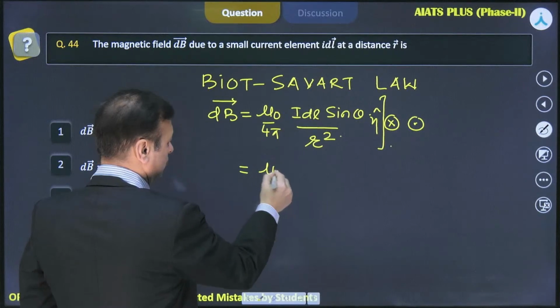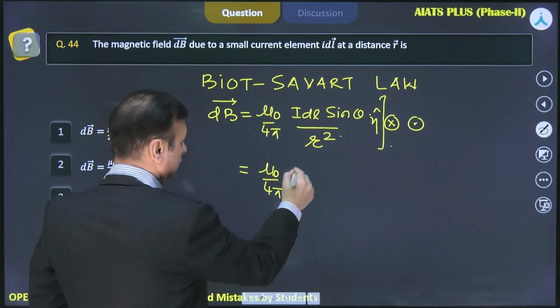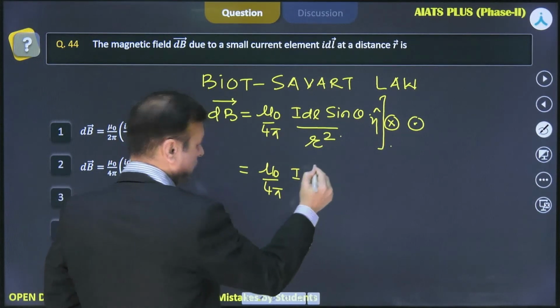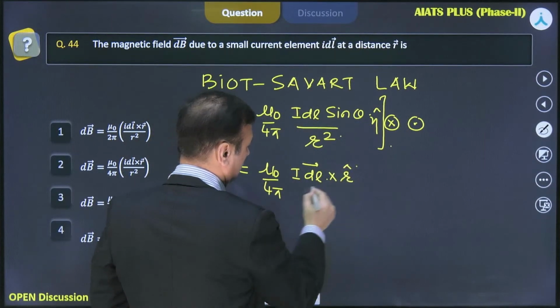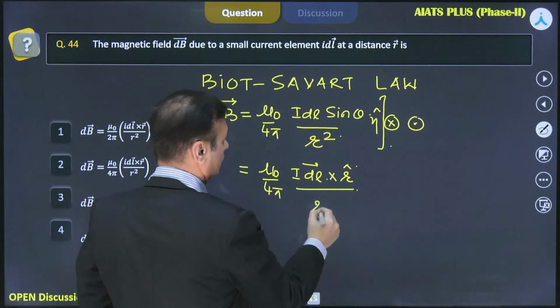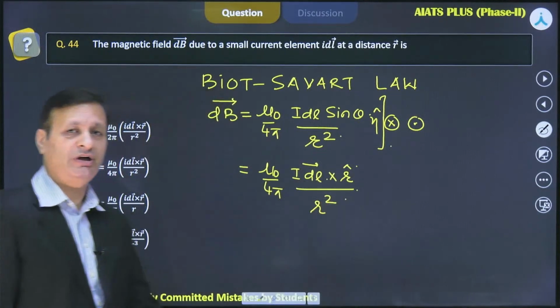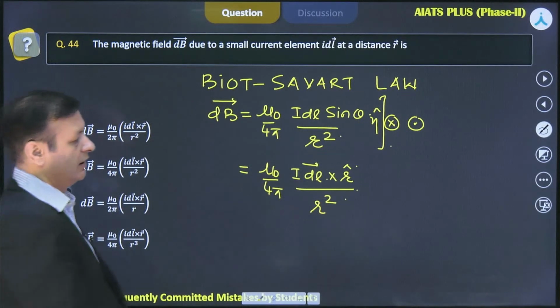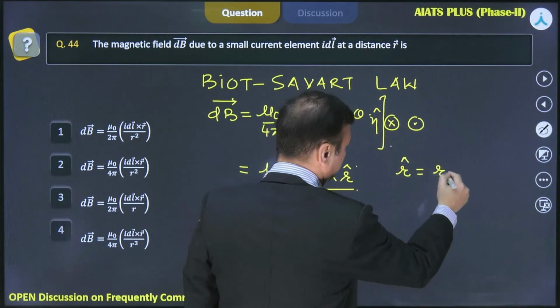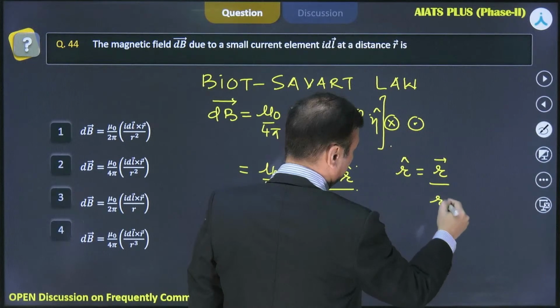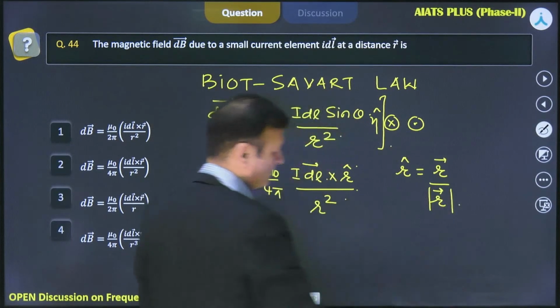So when you put it in cross product form, shall we put it like this? We know this r unit vector can be written as vector r by its magnitude.